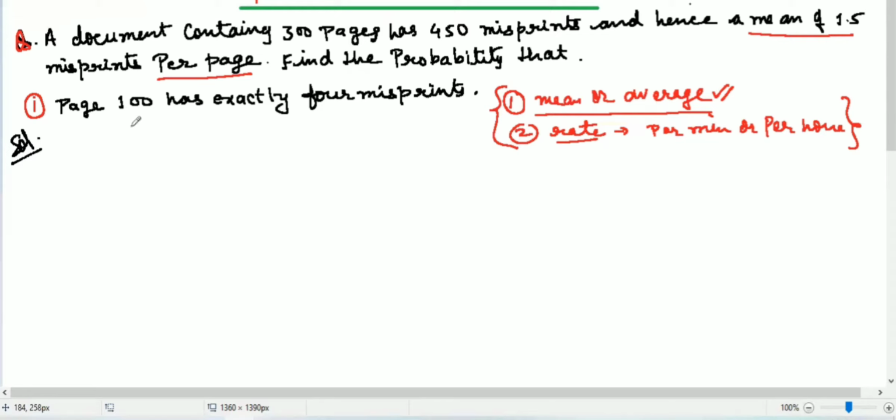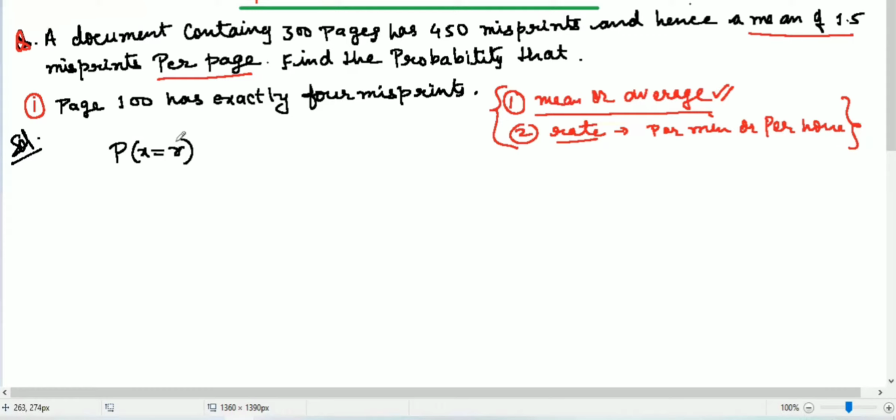So let's start doing this question, and we will do a few questions based on Poisson distribution. First, I'll explain what the Poisson distribution formula is. The probability of X equal to R, which we are going to find.